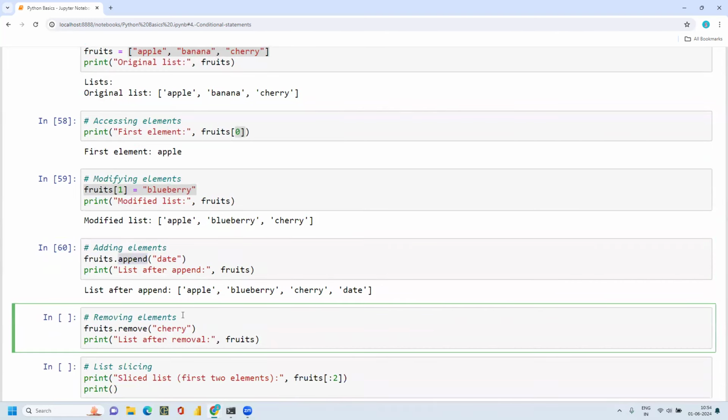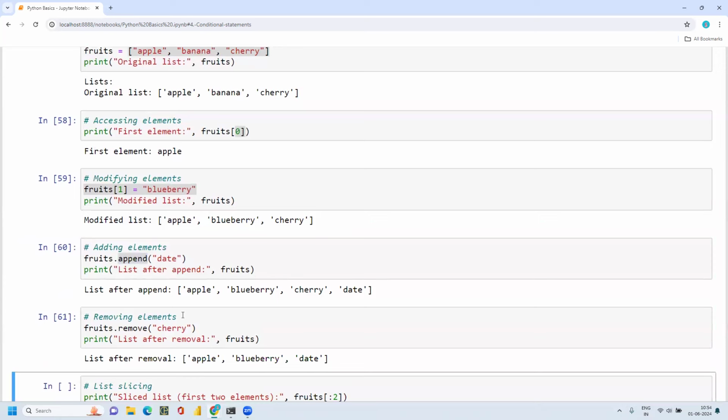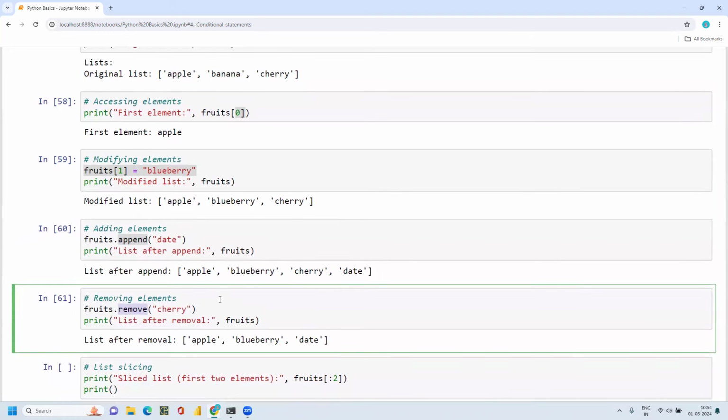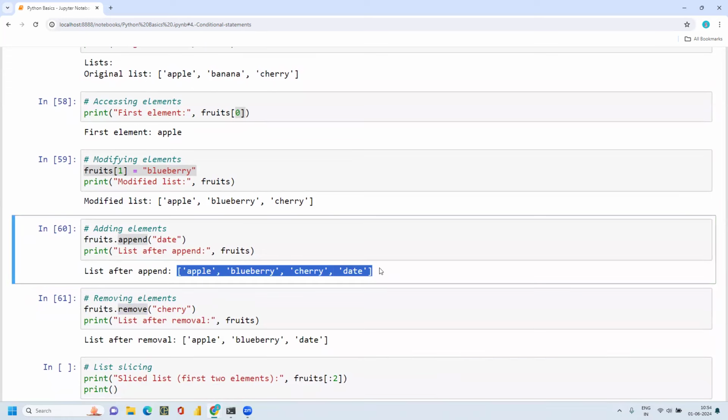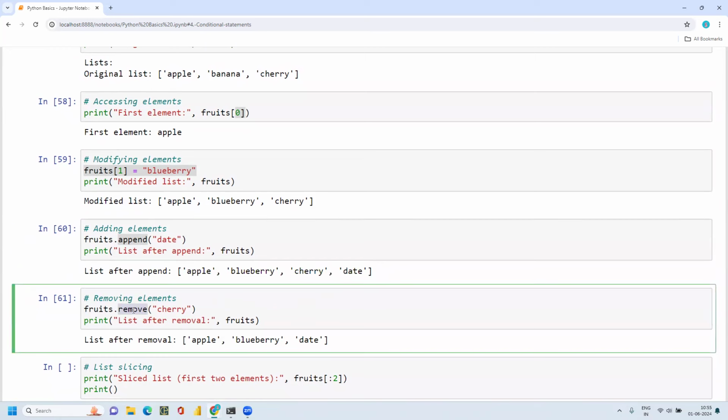And if I have a very big list with some unnecessary details and I wanted to delete something out of the list, then we can use remove. Here is the current list after appending. From this list, if I wanted to remove cherry, I write the list name dot remove, and then mention the element I wanted to remove.